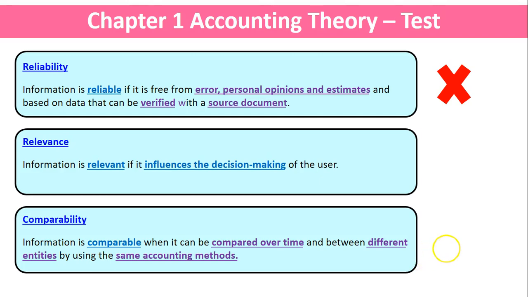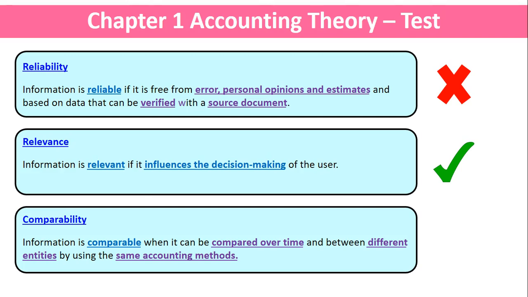Could you argue relevance has been breached though? I'd argue not, and that's because he does need to still do a balance sheet. You just don't get to not do one because you had a flood and the shop was flooded and all your documents got ruined. You still need to prepare one. So you really do need to do one to make future decisions. So that is actually not being breached here.